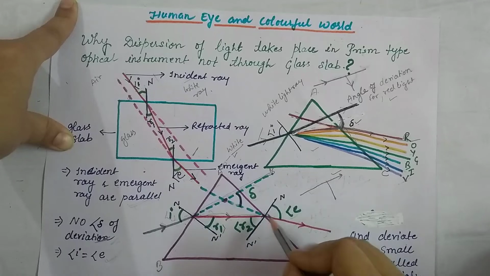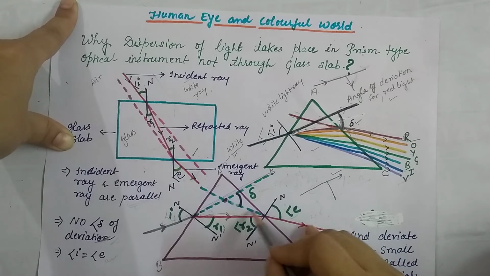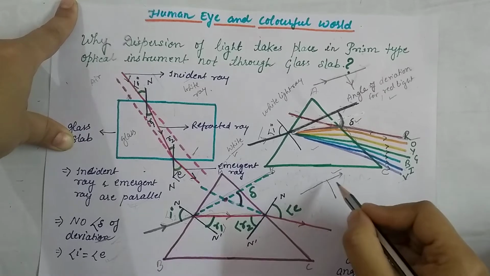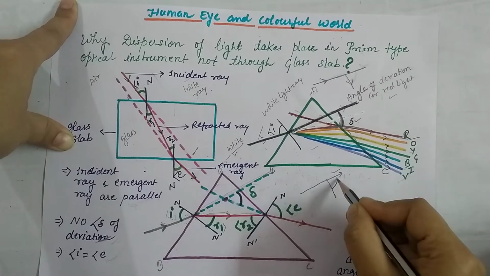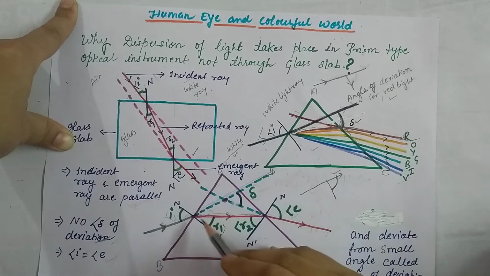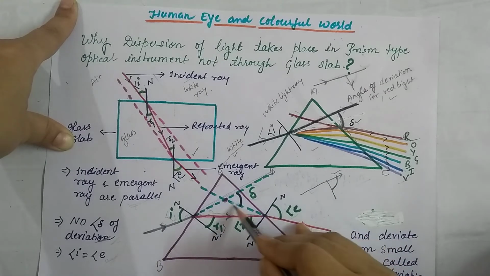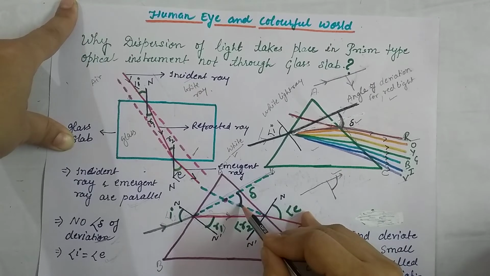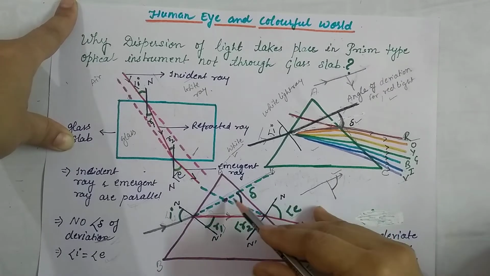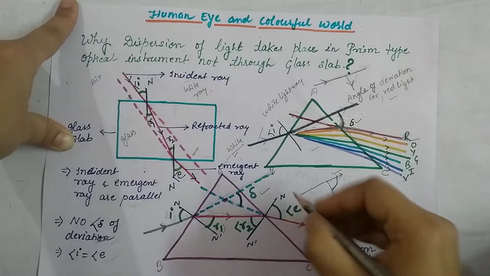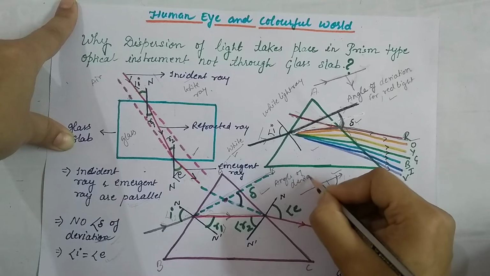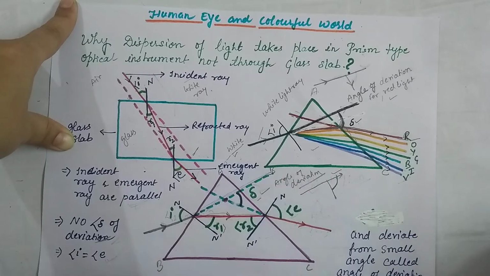When we extend the emergent ray back, the angle formed between the incident ray and the emergent ray is called the angle of deviation, and it is denoted by delta.